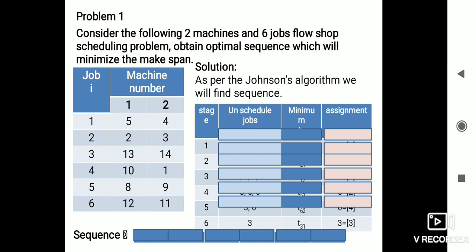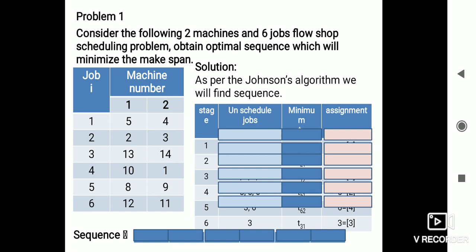For machine 2, the first job processing time is 4, the second job is 3, the third job is 4, the fourth job is 1, the fifth job is 9, and the sixth job is 11. How can we calculate and find the optimal sequence and the makespan? Here we have a solution.